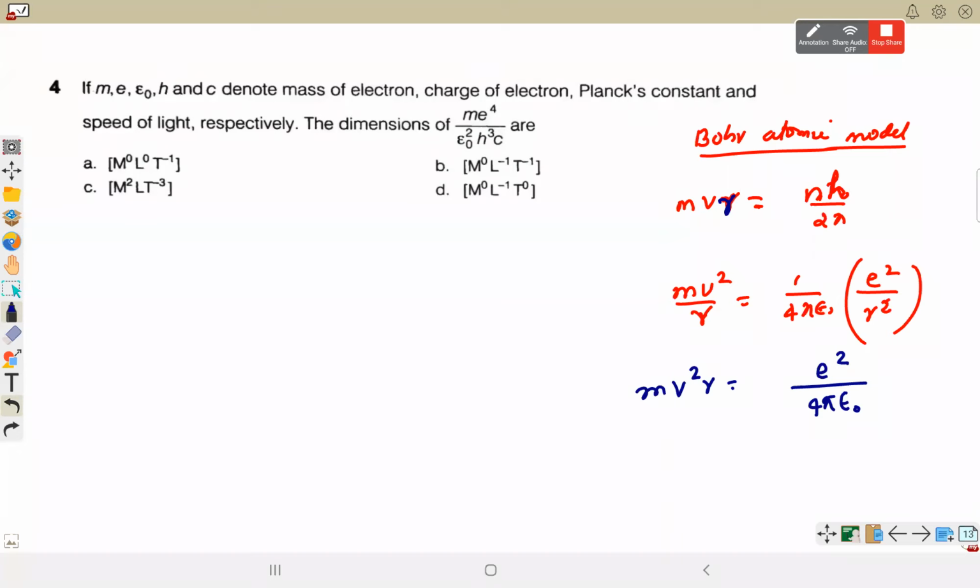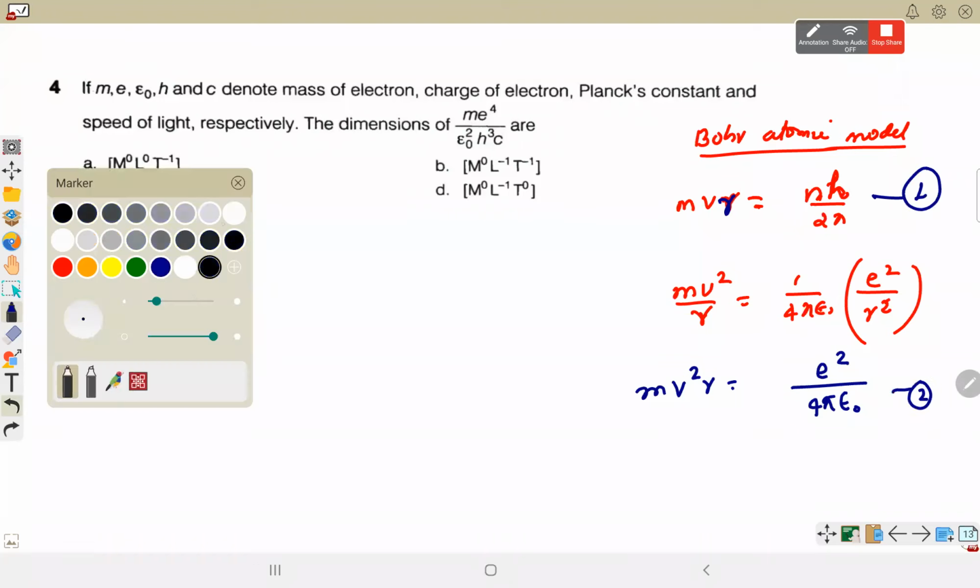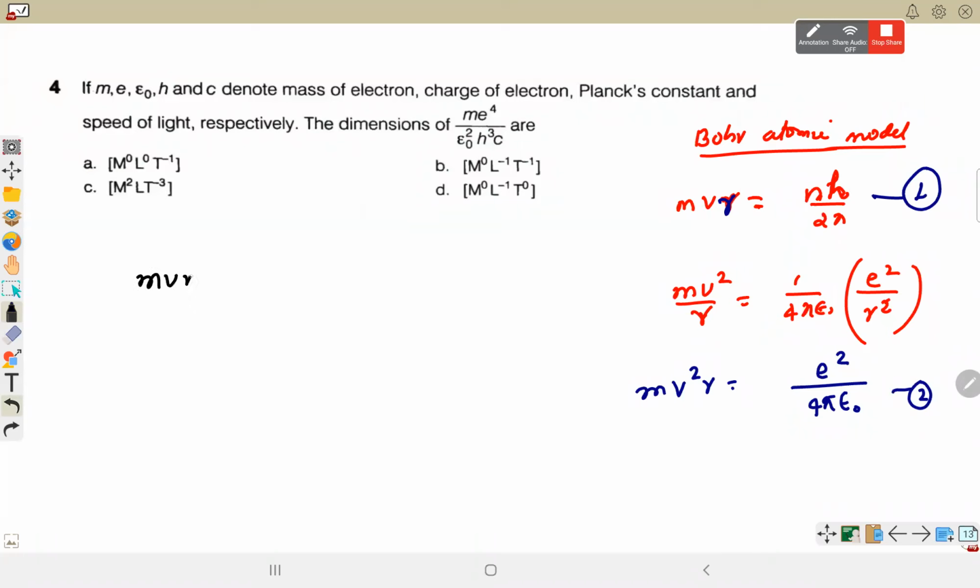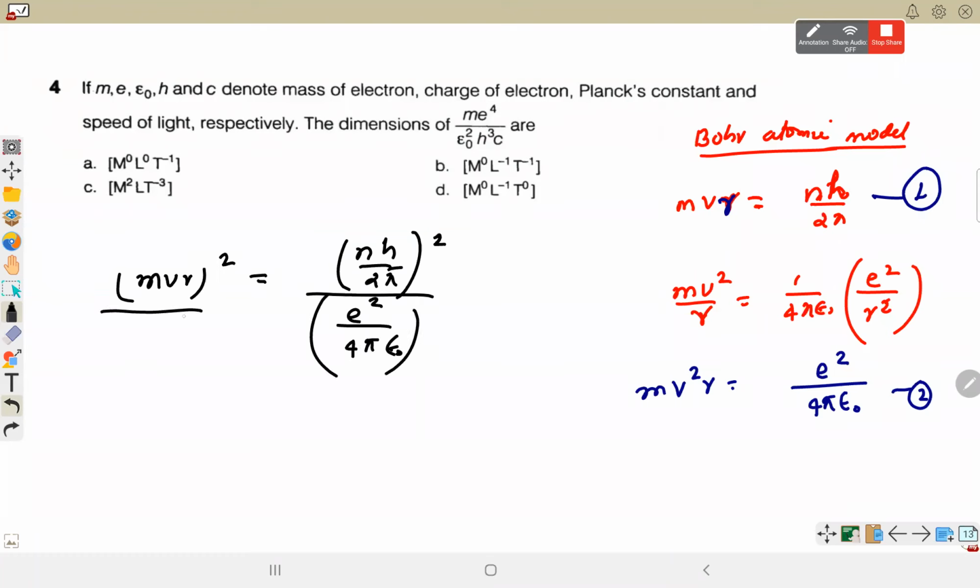ठीक है, आप ऐसे करो, मैं ऐसे करता हूँ. इसका अगर डिवाइड कर देंगे डायरेक्टली तो क्या होगा? इक्वेशन नंबर 1 का स्क्वायर करके इक्वेशन नंबर 2 से डिवाइड, then v square gone. This is if you remember those formulas, we can calculate from here. If you don't remember, don't need to take this approach. We can directly have the dimension of all these quantities divided by mv square by r. ये ऊपर था m square v square r square, नीचे आ जाएगा m v square by r,